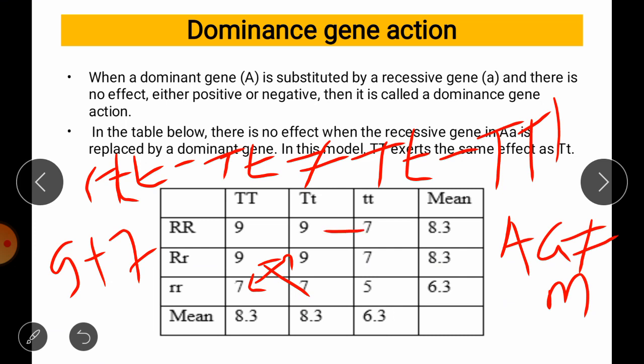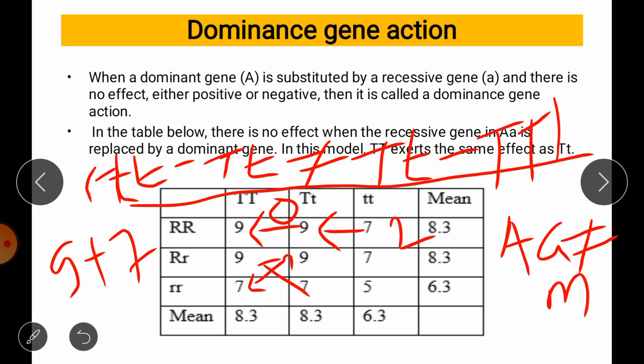If we subtract from this heterozygous one, it will show us a difference of 2, and here if we go again, it will show us a value 0. It means that the first assumption I have made, that is small t minus capital T small t, is not equal to capital T small t minus capital T capital T. So this assumption is also met. They are not showing equal values. So it means there is a dominant gene action present.